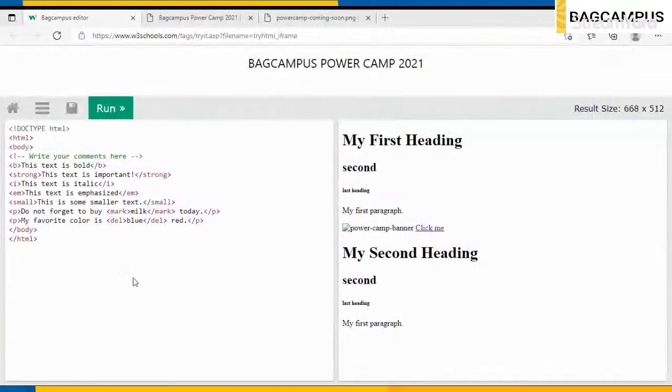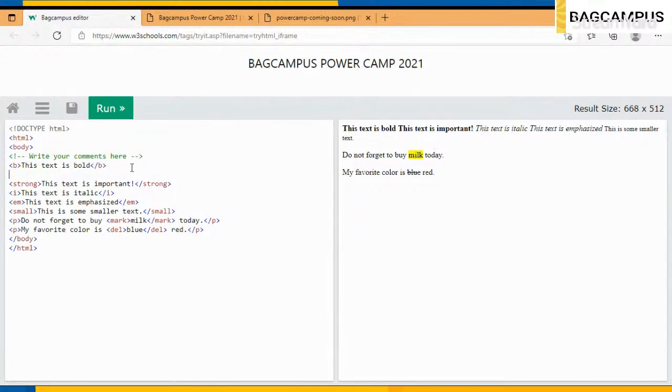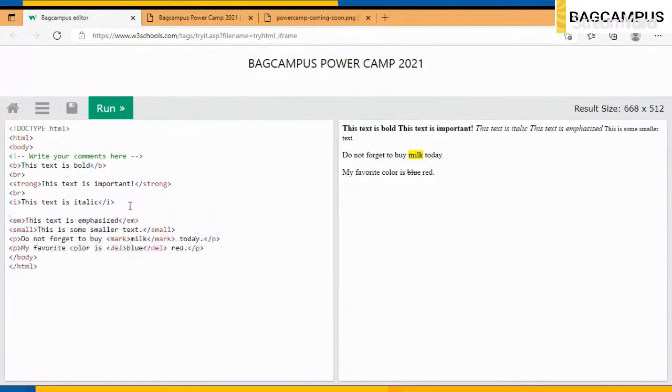Here I will click on run, and this is how it looks. I'll just use a BR tag, which helps us check this. The BR tag is a simple tag and there is no need to close it. It just gives a line break.